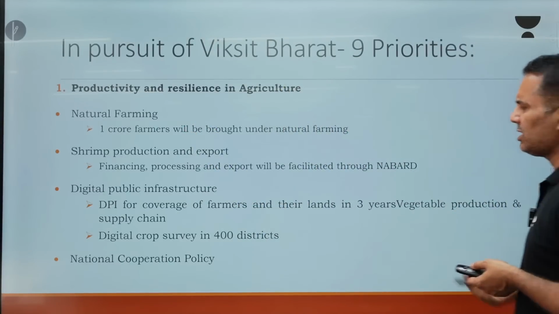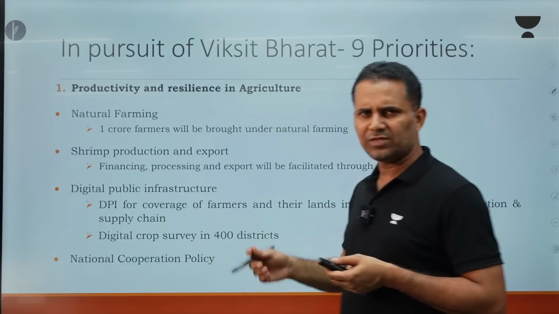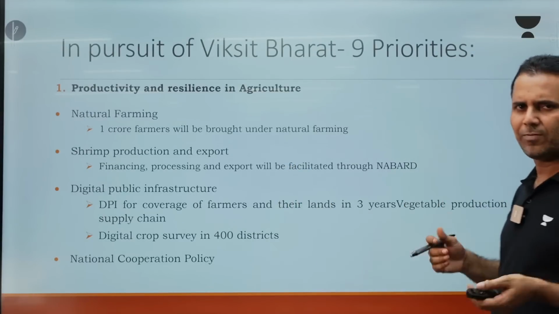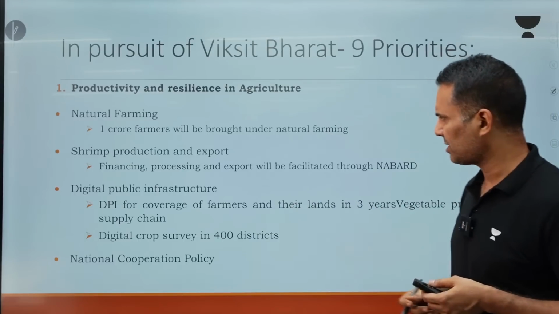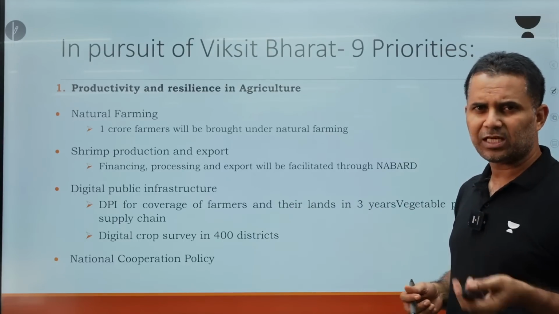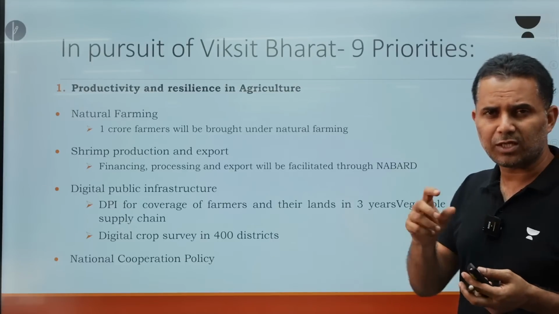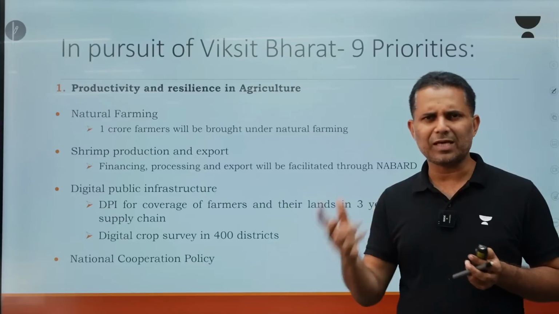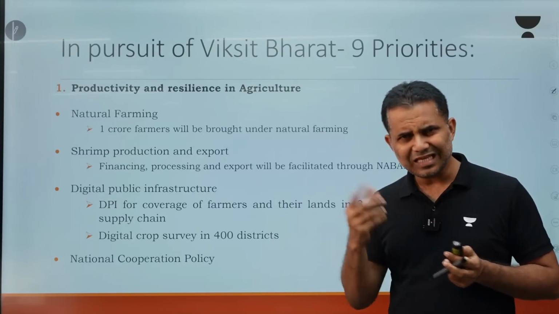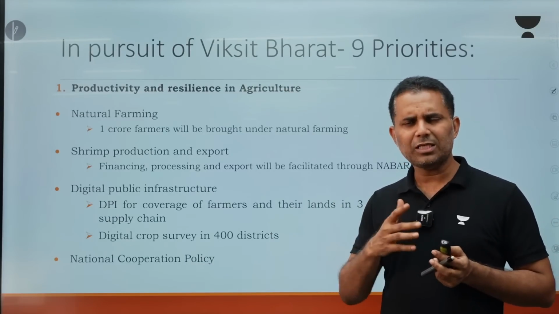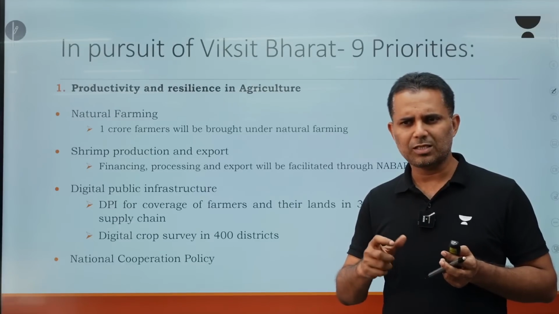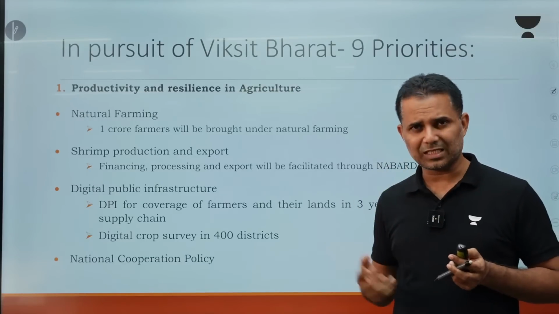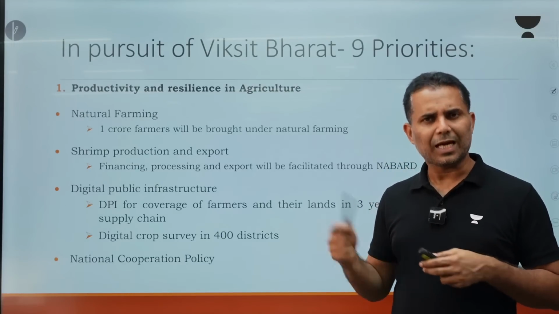Shrimp production and export, there is a lot of scope and potential to increase farmers' income through shrimp production. So that's why government is going to bring a financing mechanism through NABARD for export and production of shrimps. Then digital public infrastructure, as you know that digital public infrastructure has helped in saturating various services, various welfare measures by the government. For example, banking, Jan Dhan, insurance, health, Ayushman Bharat. All these things we have been able to reach to the poor through digital public infrastructure and of course payment transactions. Now that thing we are trying to bring in agriculture also.